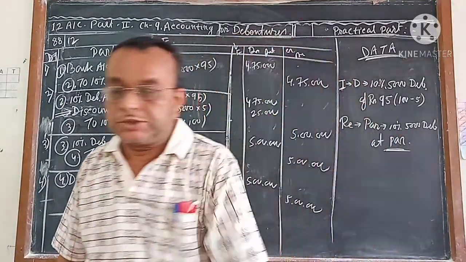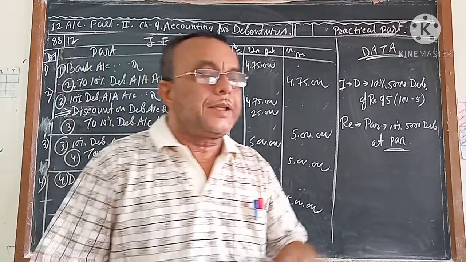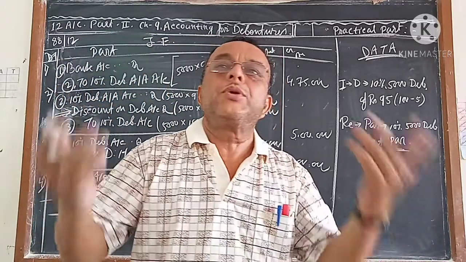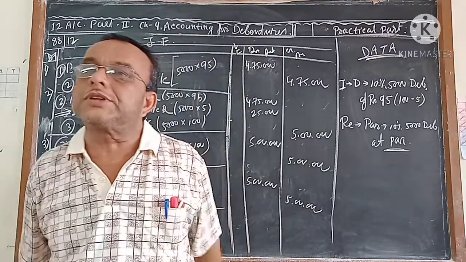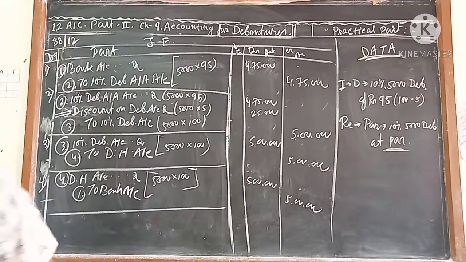5 rupees each debenture. Understand? Like that, if a premium comes, the company will get profit. So it will remain in the company's account as a credit balance. But this is the debit balance. Loss means debit balance.